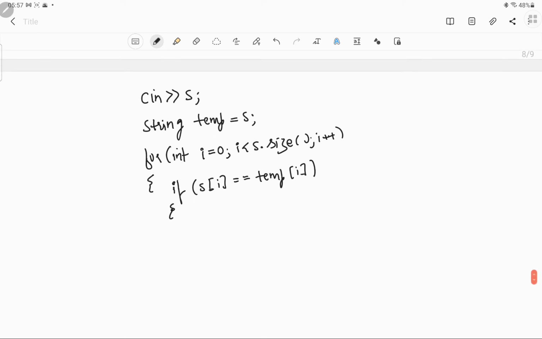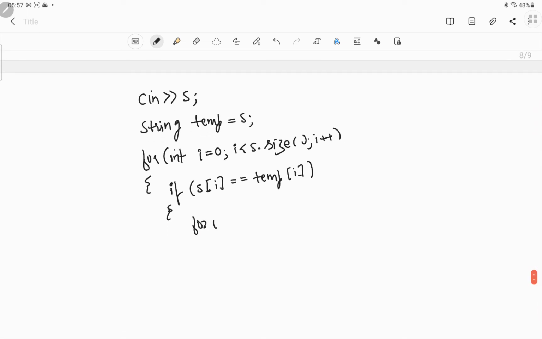What we will do is we'll create a j. For int j equals 0, j less than S dot size, j plus plus. And what we need to do is, if S of i not equal to temp of j